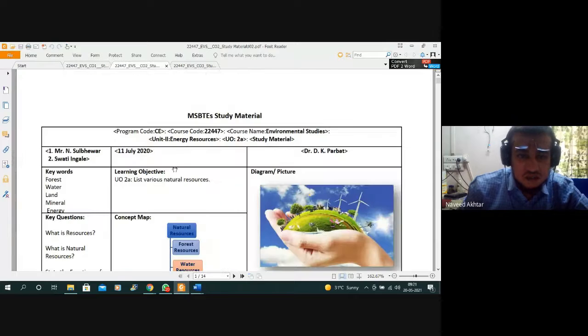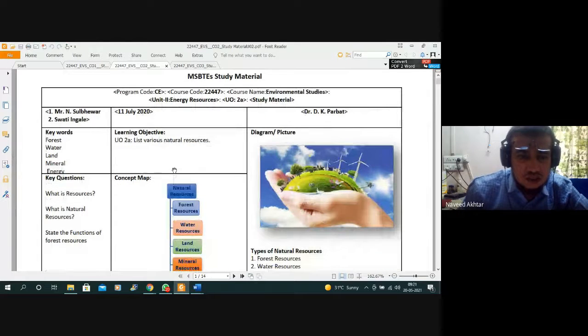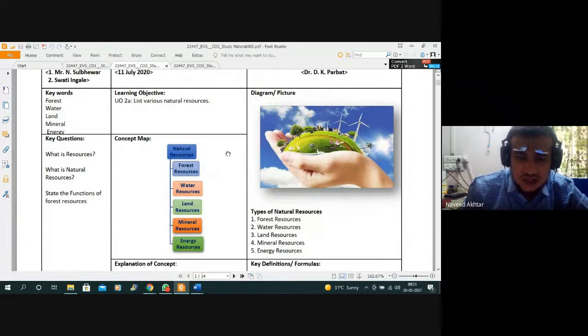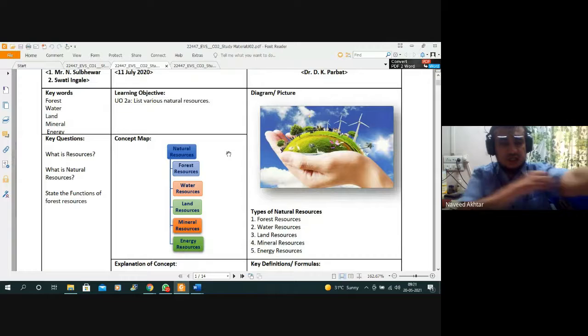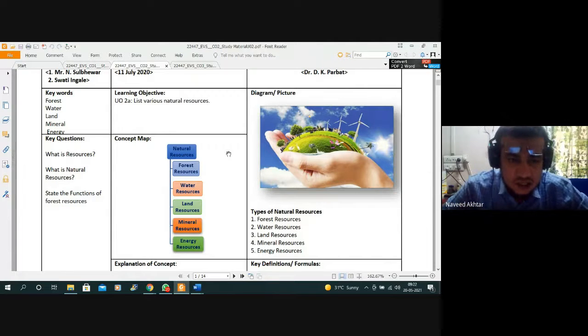Then in unit number two, we have learned about the energy resources, and there are natural resources and artificial resources also. Or you can say, in natural resources, the most valuable resource is the forest.